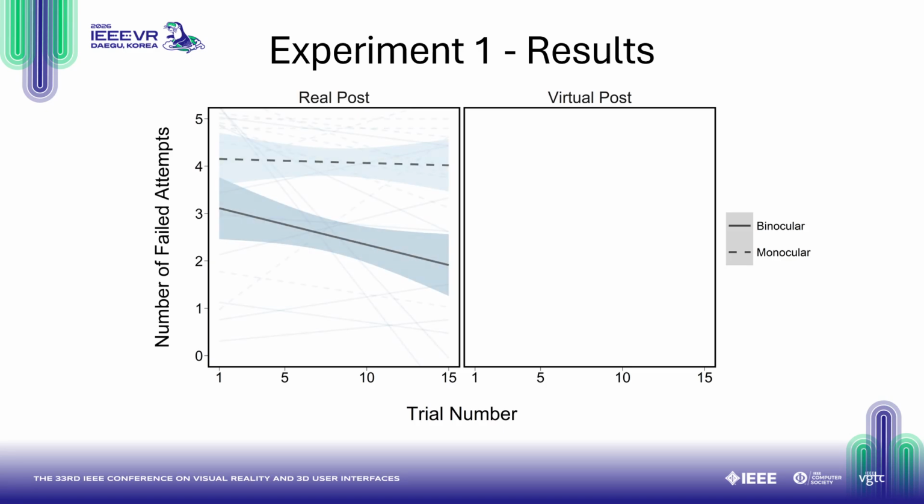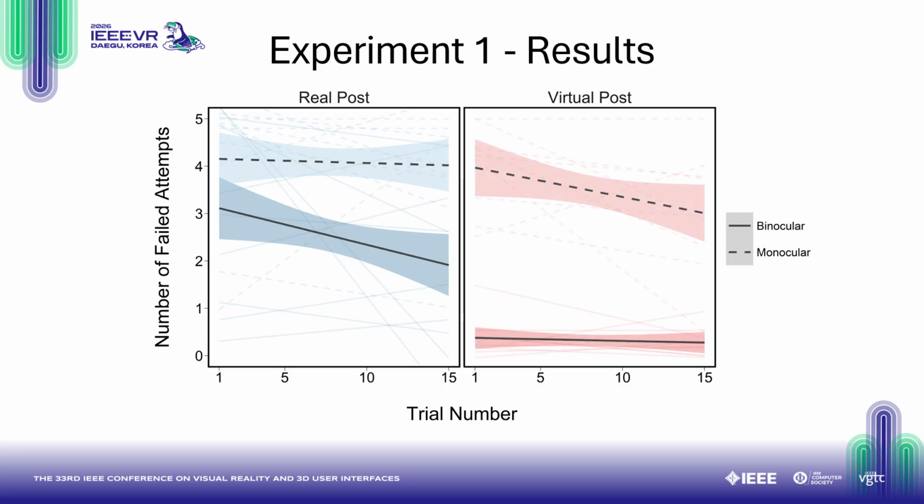In the real post group, under monocular viewing, the number of failed attempts showed no change over trials. However, there was a slight decrease in failed attempts under binocular viewing, but it did not eliminate the errors completely. Interestingly, in the virtual group, failed attempts slightly decreased under monocular viewing, and no change was observed under binocular viewing, but performance was so good that it was already near perfect.